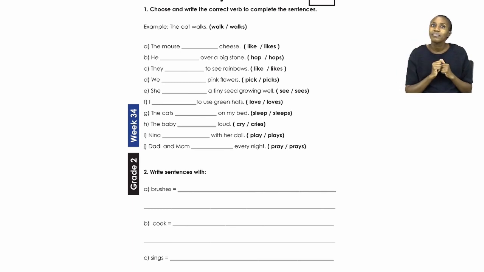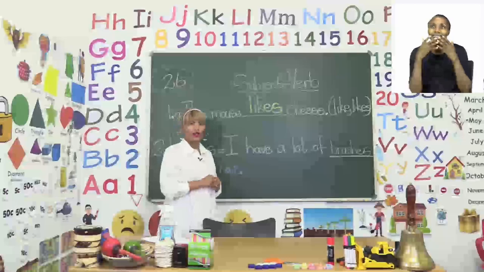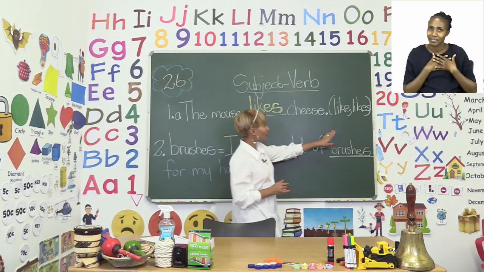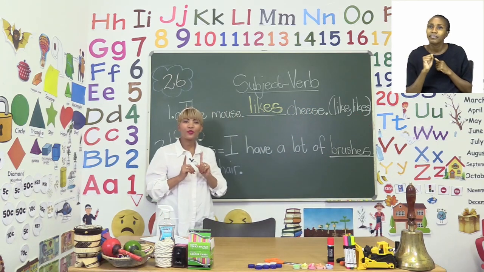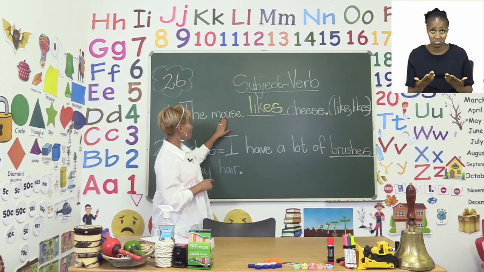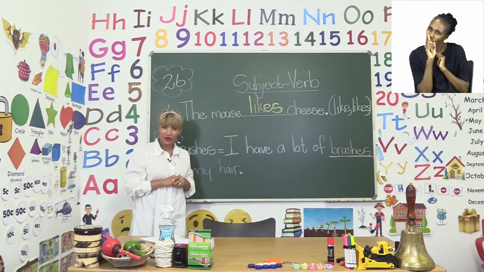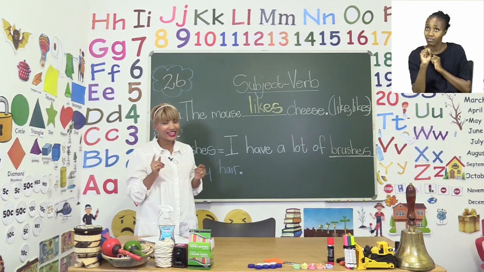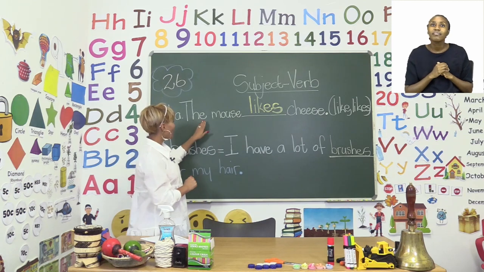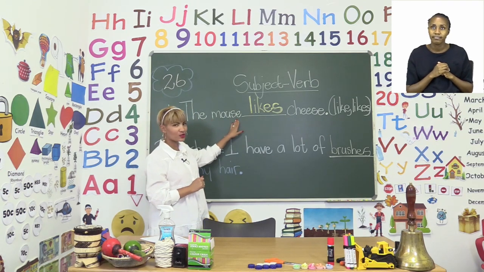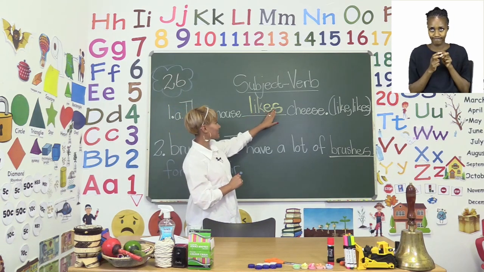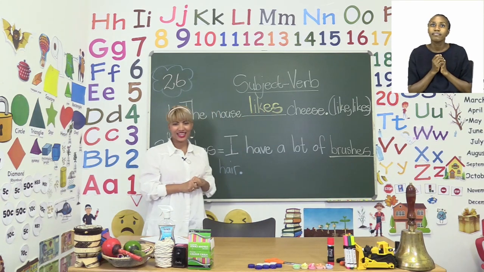We will say the mouse likes cheese. I wrote the sentence on the board, so here you will see we will use the word likes. Why? Because we only talk about one mouse, and that, like we said earlier, is a singular verb, and when we talk about one item, in this case one mouse, we say likes with the S at the end.